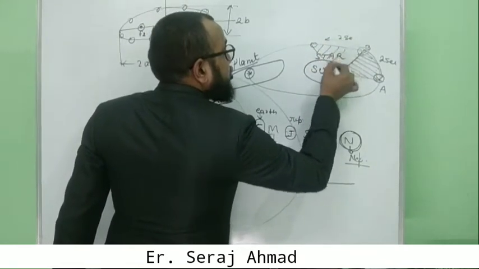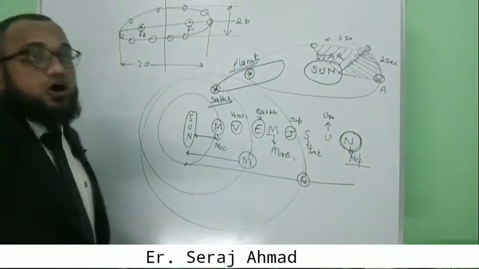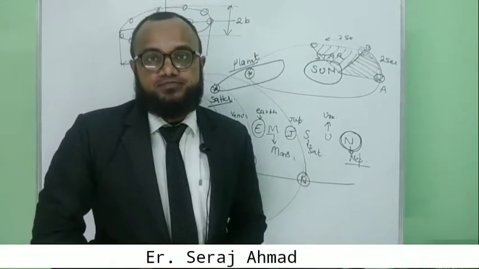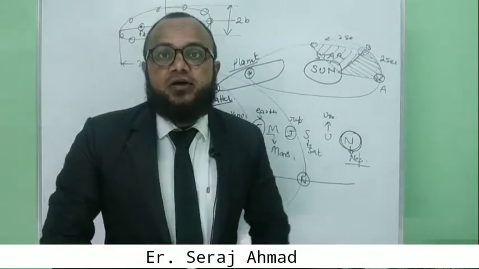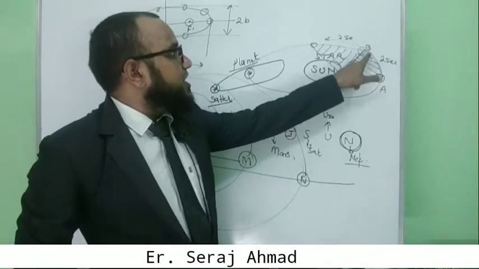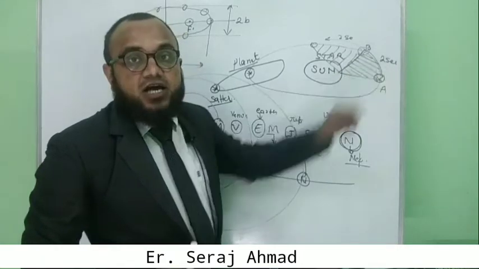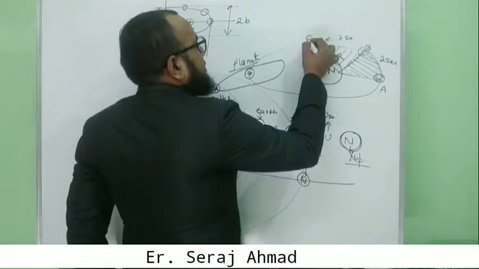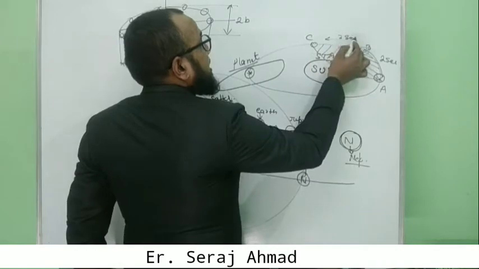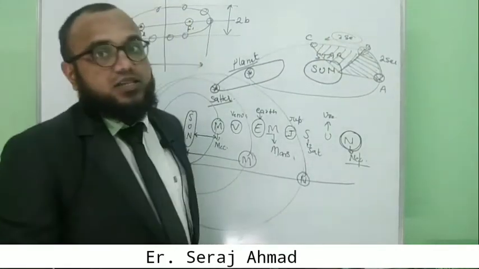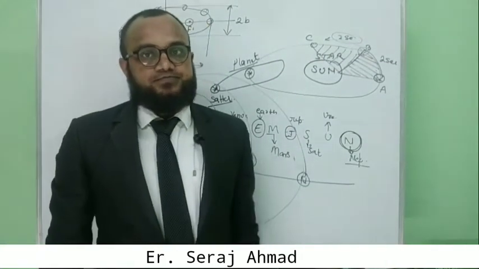That is the second law of Kepler's laws of planetary motion, called the law of area. If the area from A to B is covered in 2 seconds, then the same area will be covered from B to C in 2 seconds.